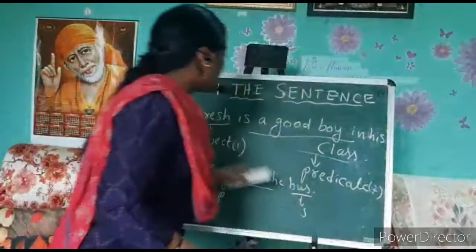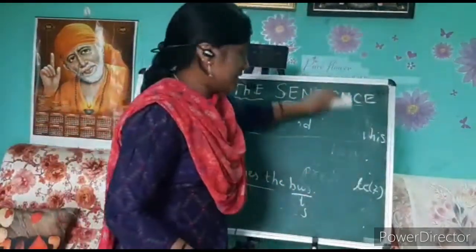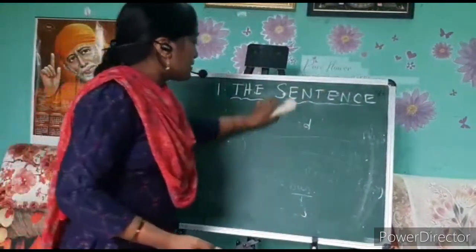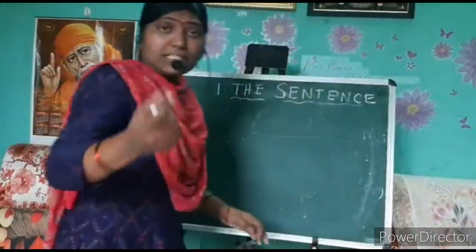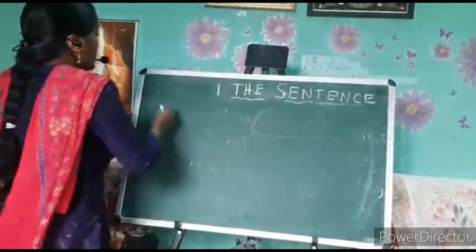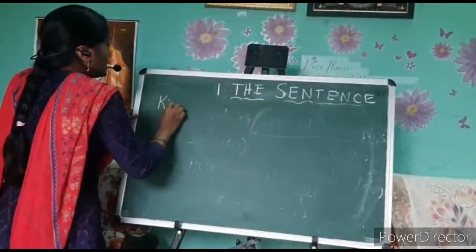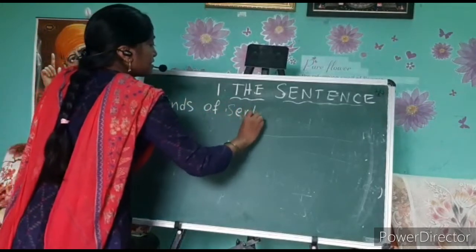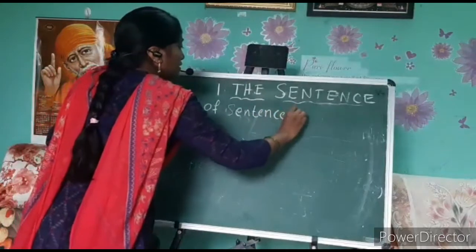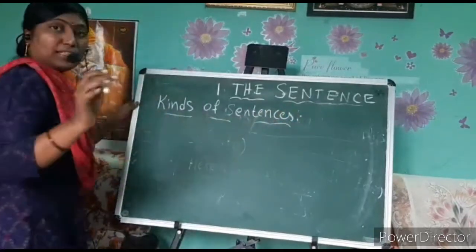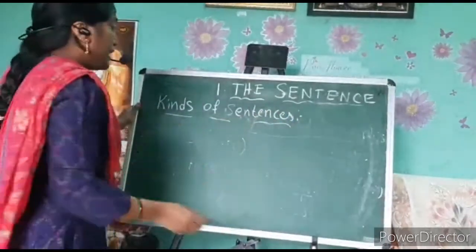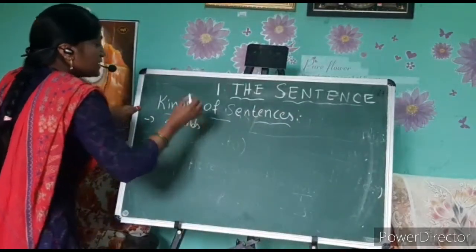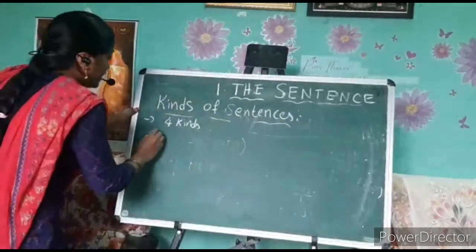Now next we are moving to the kinds of sentences. How many kinds of sentences are there? You already know. There are mainly four kinds of sentences. What are they? They are